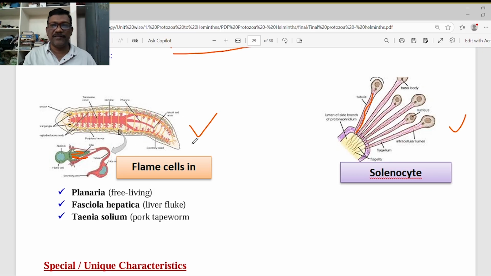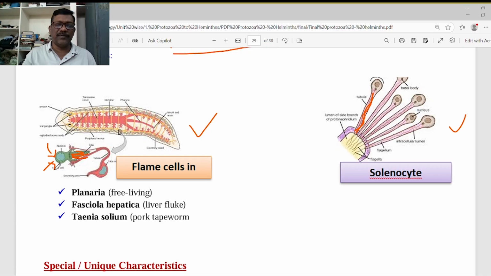What are the functions of these cilia and flagella present in the flame cells and solenocytes respectively? Due to the movement of these cilia or flagella, material is drawn from the surrounding environment. The surrounding environment is actually the parenchyma.